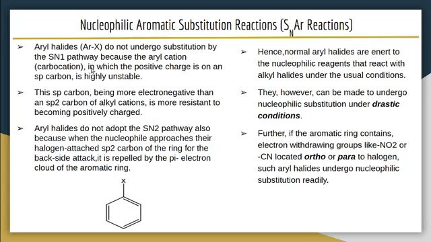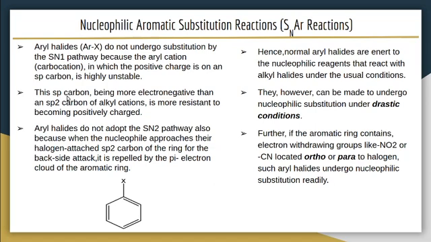In the case of aryl halides, the formed carbocation is an aryl cation which is highly unstable and sp hybridized. So the possibility of aryl halides undergoing substitution through the SN1 pathway is very less. So they do not undergo substitution reaction by the SN1 pathway.